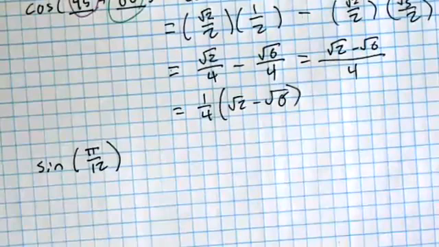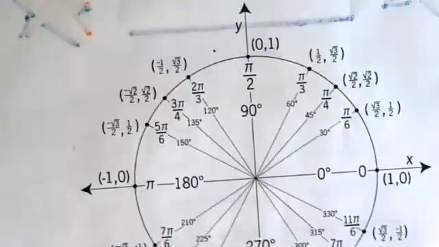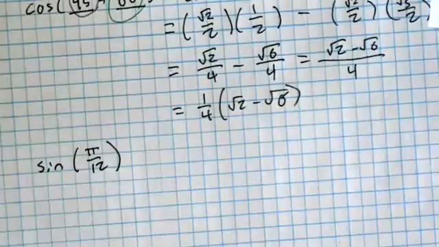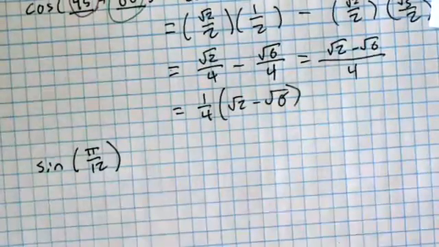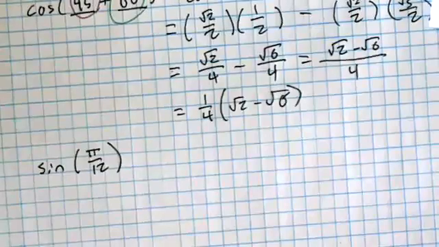Pi over 12 is not a familiar angle. I don't see it on my unit circle sheet. We've got pi over 6, but we've got no pi over 12. So I start thinking to myself, how can I make pi over 12 out of the angles that we do have? There's a couple ways to do this.